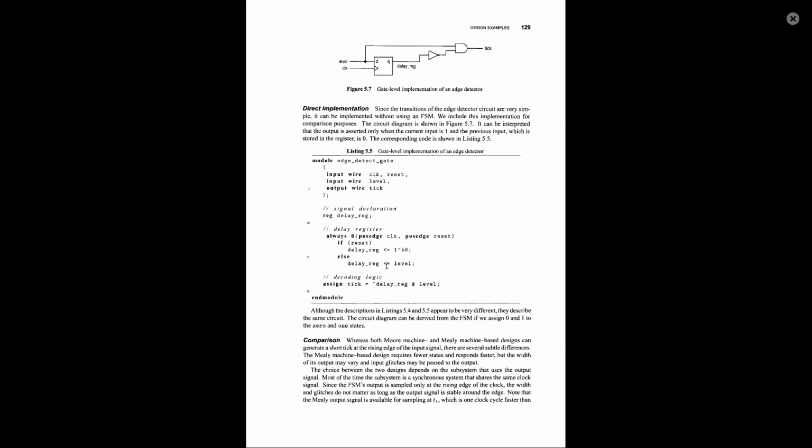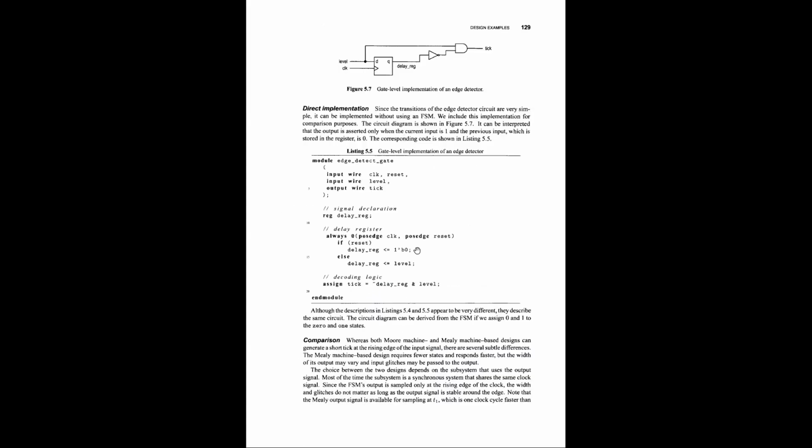But here it is not the case. Here you go to the 0 state and then you check the level, and then you define the tick signal. If there is a 0 state and level is 1, then you can say the tick is 1 and next state is 1. And then you go to the 1 state, and if this is 0, then you go back to the 0 state. Okay, so I think it is clear. Any questions before I move to the coding part? No, sir, clear. Okay, that's good.